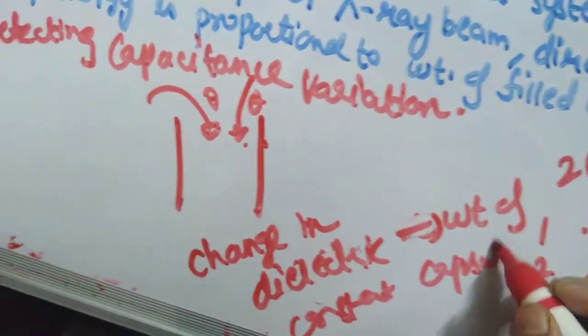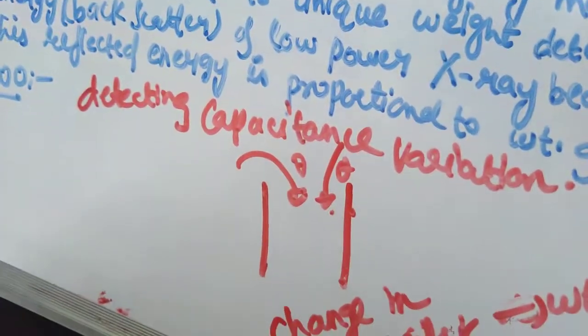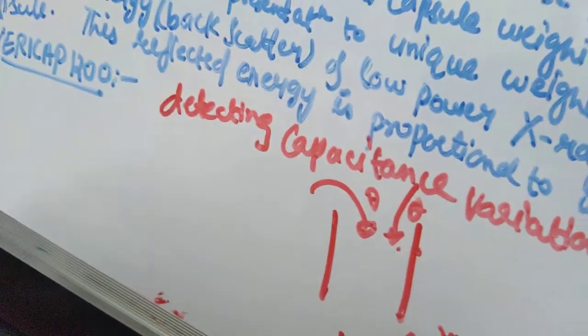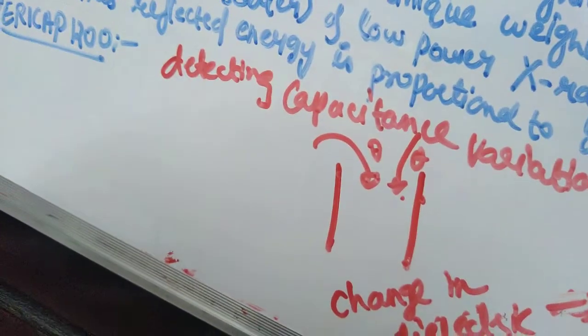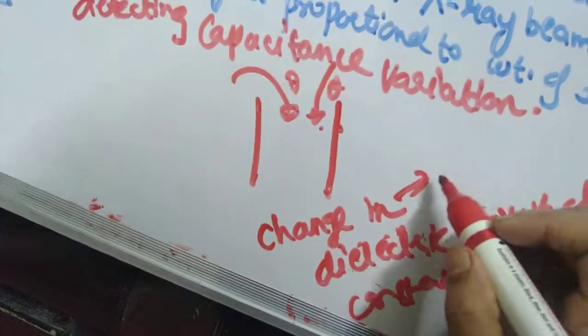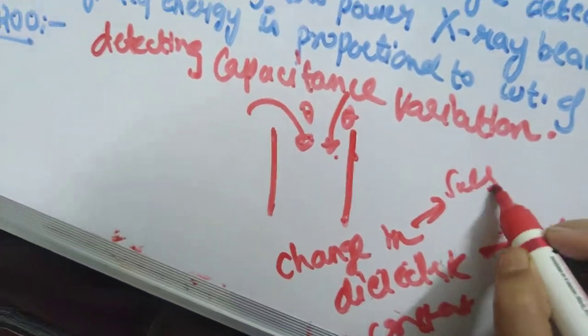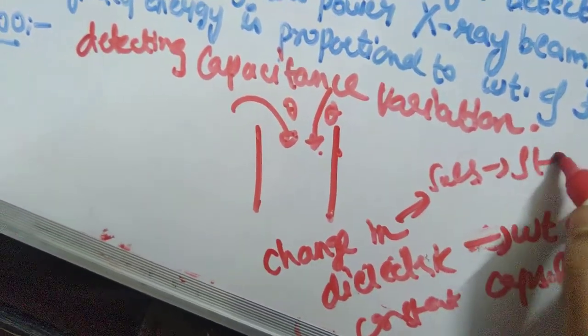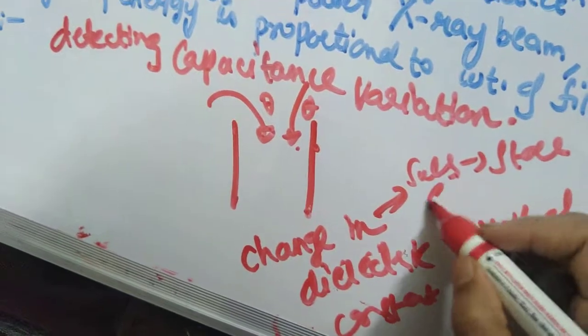So what is dielectric constant? Dielectric constant is a quantity measuring the ability of a substance to store electrical energy. How much electrical energy each capsule can store.